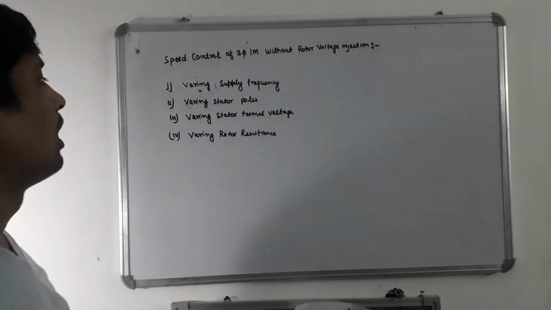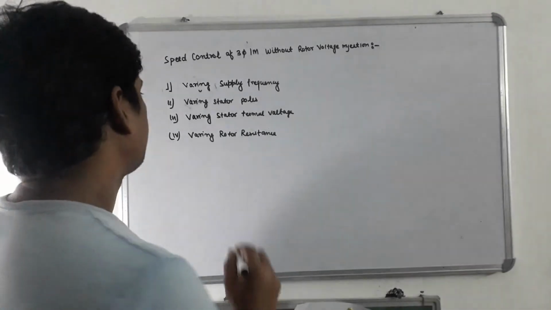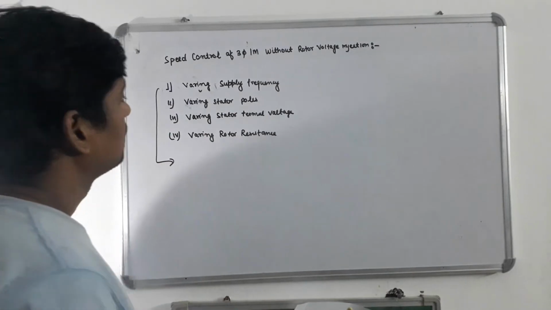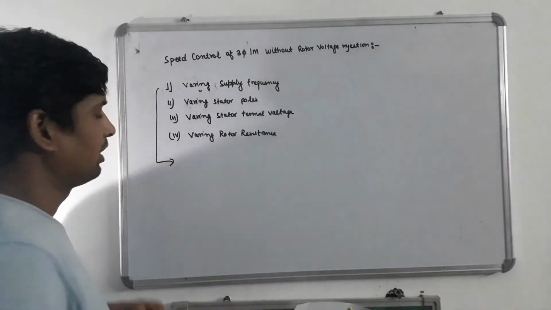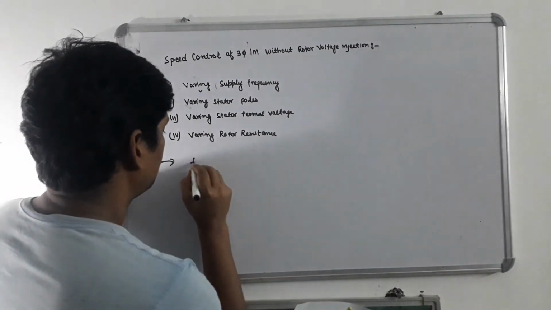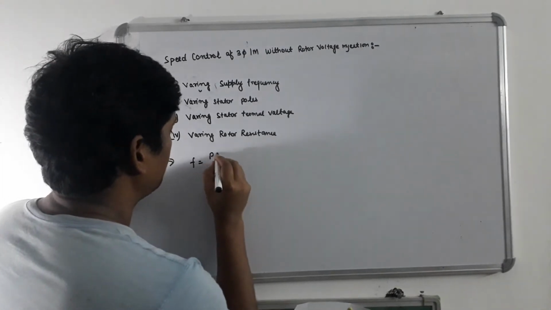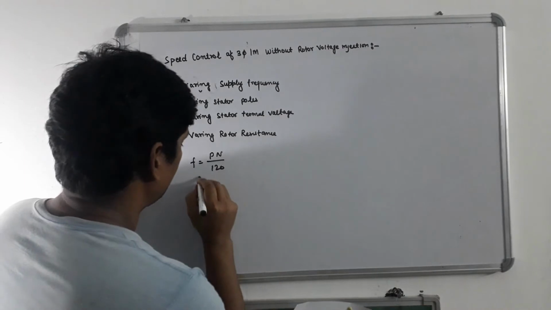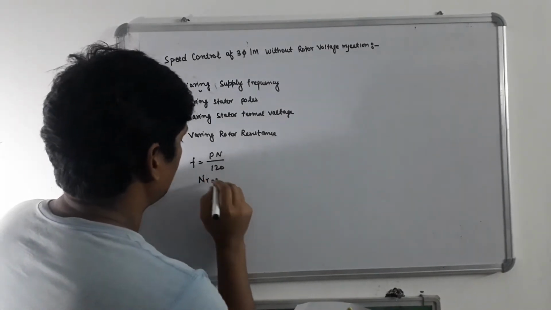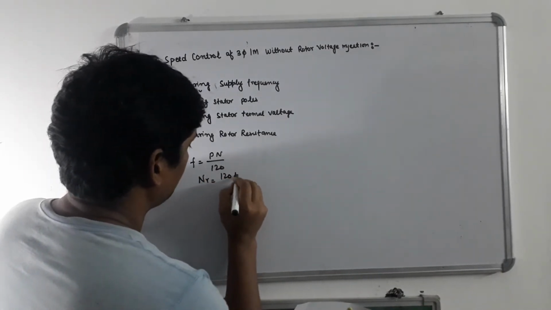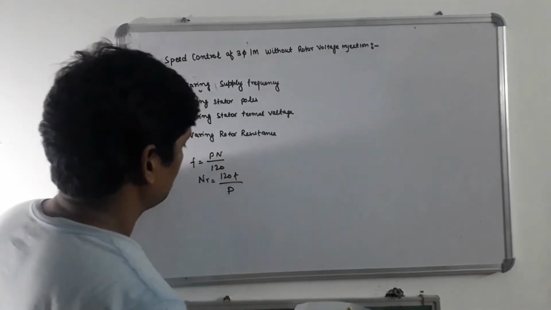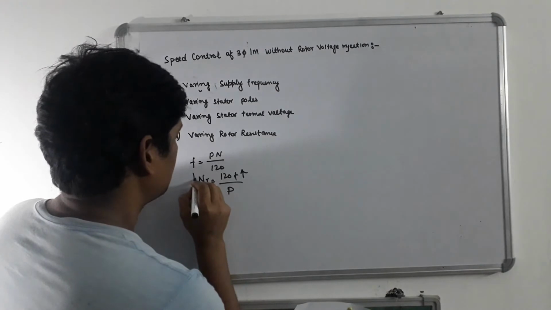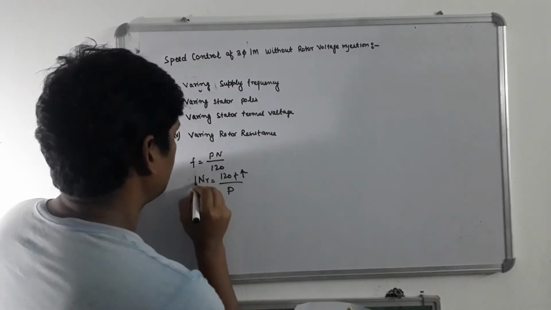Now, if I am talking about varying supply frequency, as we know that Ns is equal to 120 f divided by P. If we are increasing the frequency, the Nr increases.